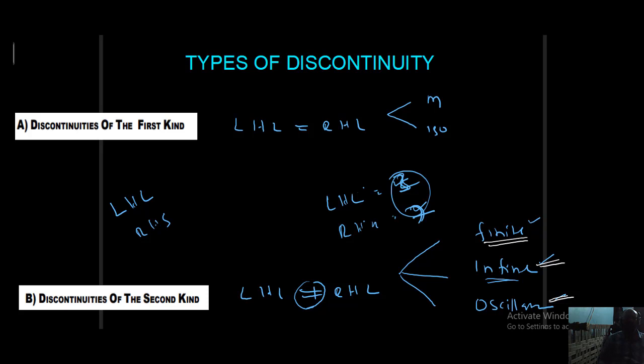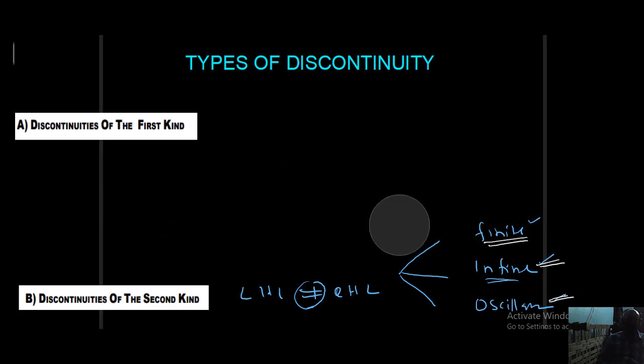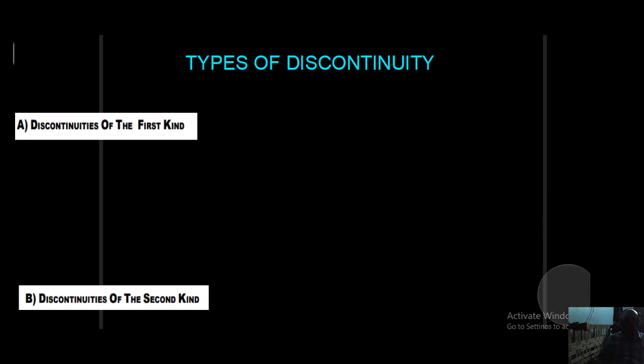Students, important thing. Now I want to conclude, because this is a very important part of continuity. There are two types of discontinuities. One is called first kind, or sometimes called removable discontinuity.